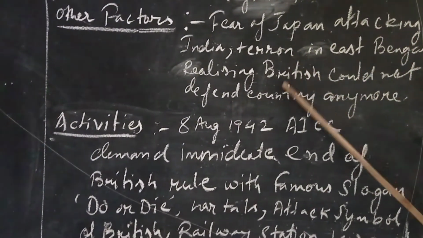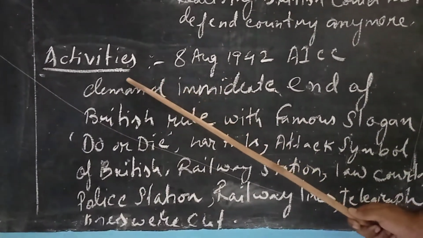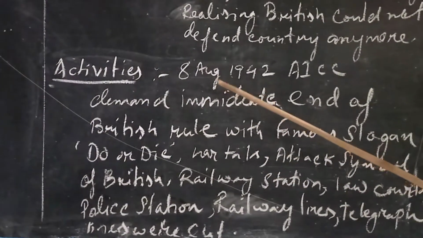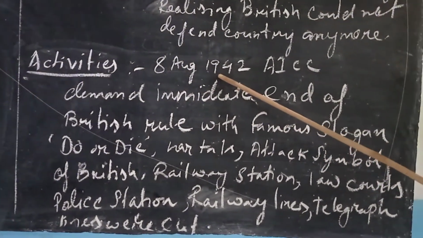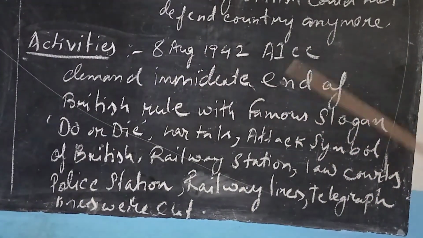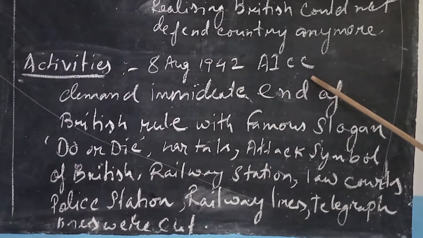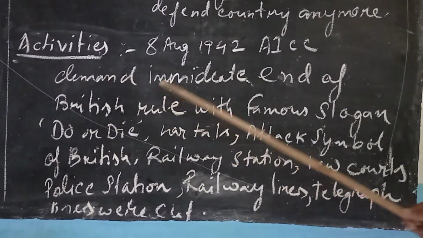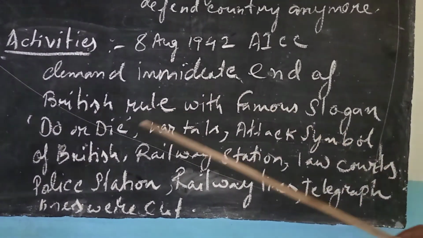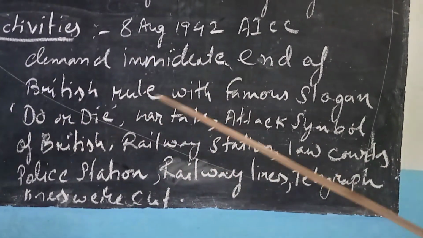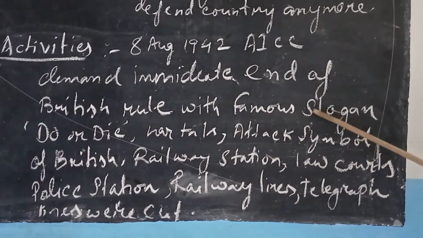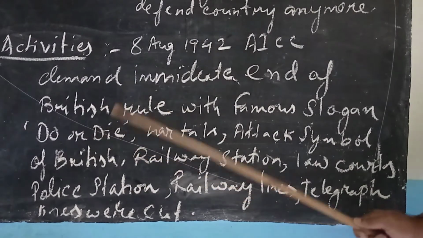Now let us go to the activities. What activities were done during the Quit India movement? On 8 August 1942, the Quit India movement was launched by the All India Congress Committee. What was the demand? Immediate end of British rule, with the famous slogan of Mahatma Gandhi, do or die, Karo ya maro.